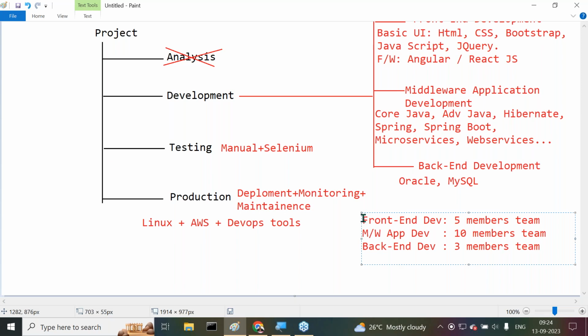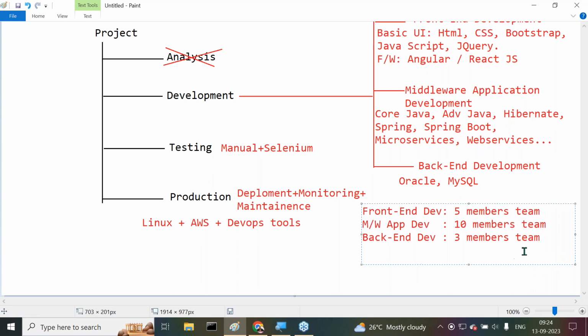That's it. Up to now, how many teams are we using here? Almost 3 teams we require. This is completed. The development part is completed. Next one is testing. Again here, a 3 to 4 members team. For example, a 4 members team is required.